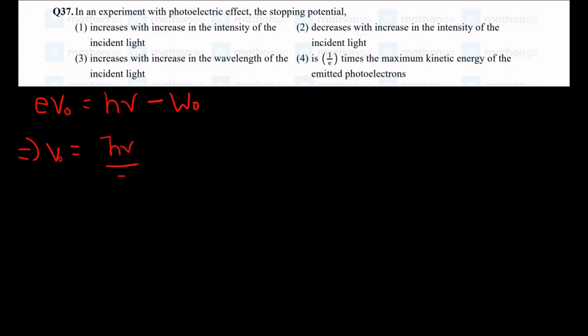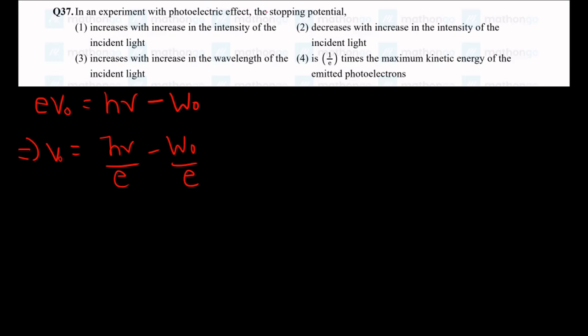Okay, this is again a theoretical question. Experiment with photoelectric effect and the stopping potential. Let us write the equation for stopping potential. Electric charge into stopping potential is equal to the energy of the incident light, h times frequency, minus the work function. Let's divide by electric charge on both sides. So we get stopping potential, I'll take V0 as stopping potential, is equal to h mu by e minus work function by e. Now let us see the options.